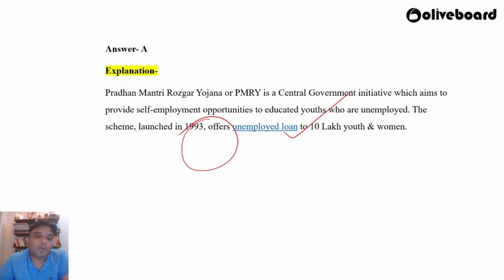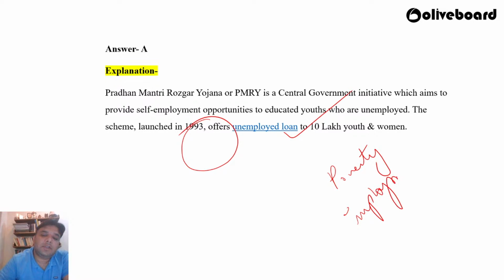Now, what I want you to do is, how do you exactly prepare for RBI Grade B? Do one thing. When it comes to topics like poverty, or employment creation, try to just see the number and the names of all the schemes which have been launched by the central government in the last 25 to 30 years, because RBI will ask you a question on the same. Okay, so be very well aware of that.